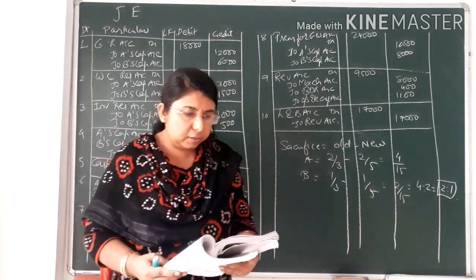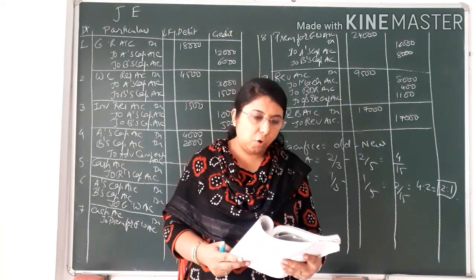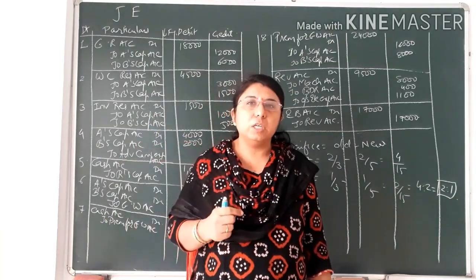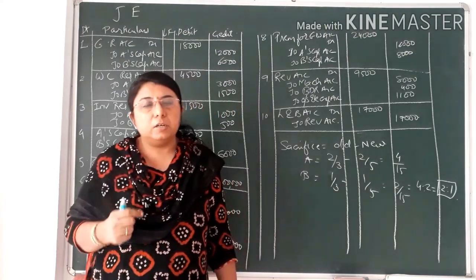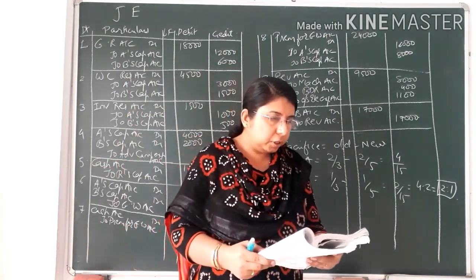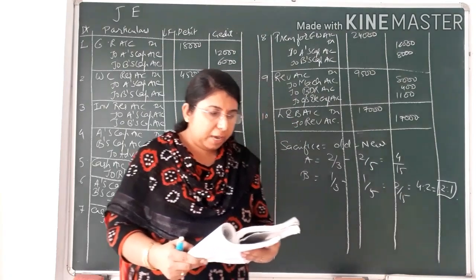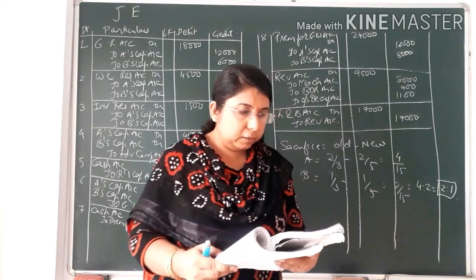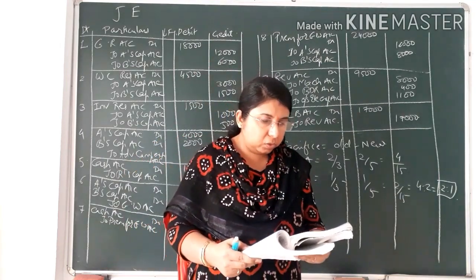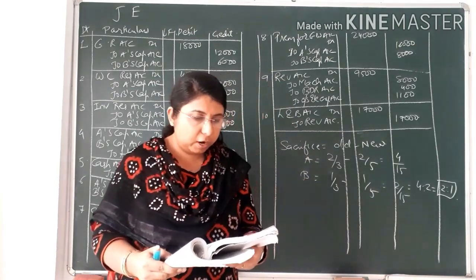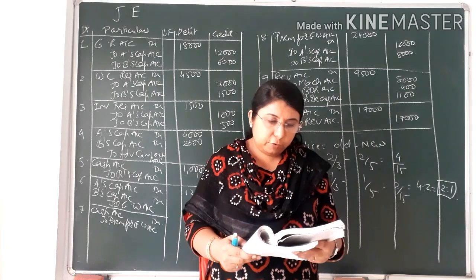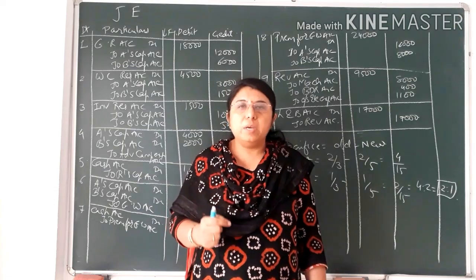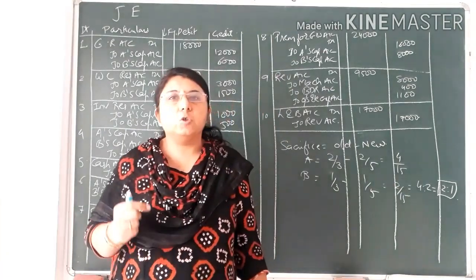Ava and Beena are partners in a firm sharing profit and loss in the ratio of 2:1. It means the old profit sharing ratio between the two continuing, or existing, partners is 2:1. Their balance sheet as on 31st March was as under. The balance sheet has been given to you in the question. On the liability side is the capital of the two partners. Then afterwards general reserve, that is 18,000. Workmen's compensation reserve, that is 4,500. Investment fluctuation reserve, that is 1,500. So all these three are accumulated profit: general reserve, workmen's compensation reserve and investment fluctuation reserve.